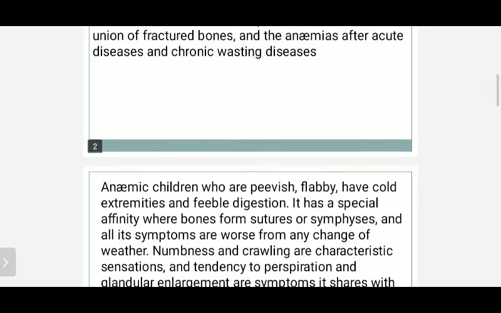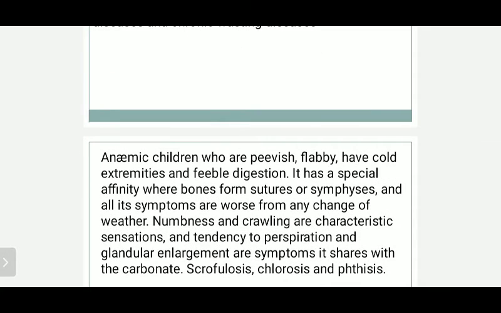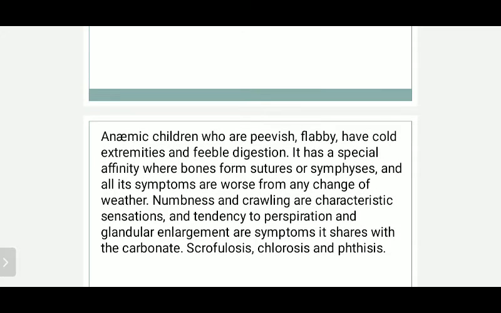Anemic children who are peevish, flabby, have cold extremities and feeble digestion. Children who are having anemia, who are really very shy or really very peevish, flabby chubby children, and who have cold extremities. Their extremities are really very cold, and feeble means weak digestion, they are having weak digestion. Digestion is not proper, they have cold extremities, they are really very shy, and they are really very chubby and flabby. So in such children who are having anemia, you can use this potency very well.